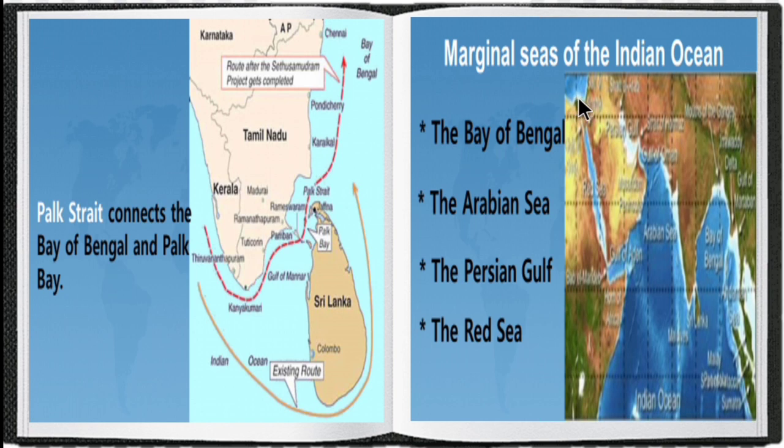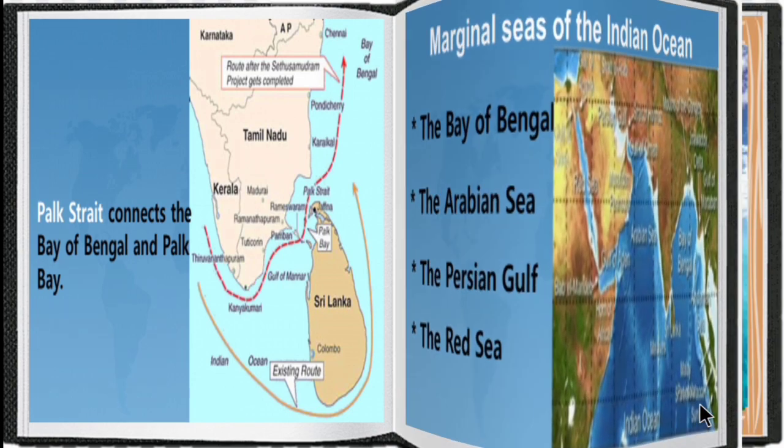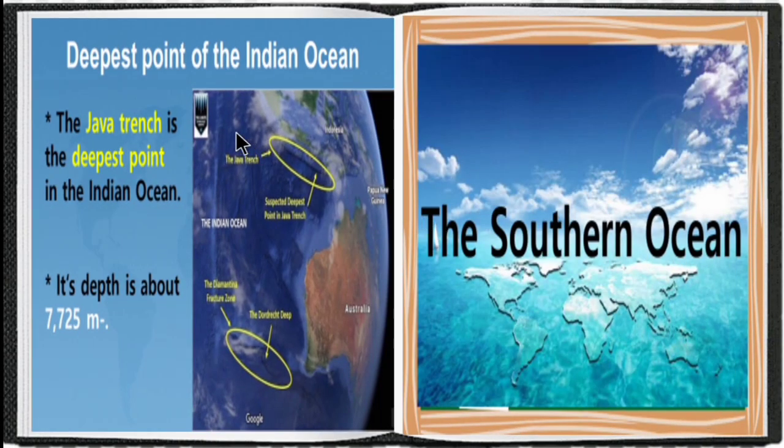Some marginal seas in the Indian Ocean are the Bay of Bengal, the Arabian Sea, the Persian Gulf and the Red Sea. Now let's see the deepest point of the Indian Ocean. The Java Trench is the deepest point in the Indian Ocean and its depth is about 7,725 meters.